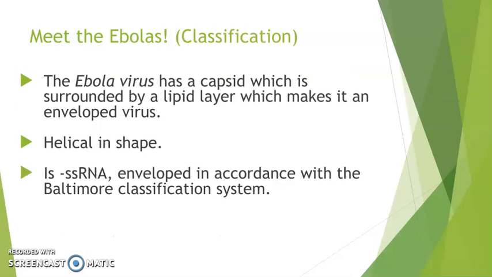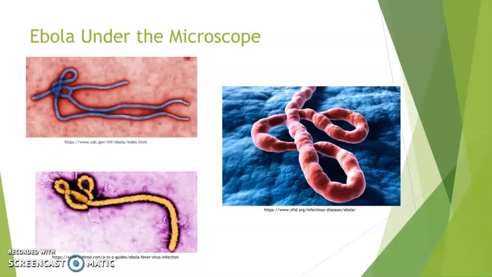The Ebola virus has a capsid which is surrounded by a lipid layer, which makes it an enveloped virus, and it has a helical shape. These are just a couple pictures showing the virus under a microscope, some more in depth than others.